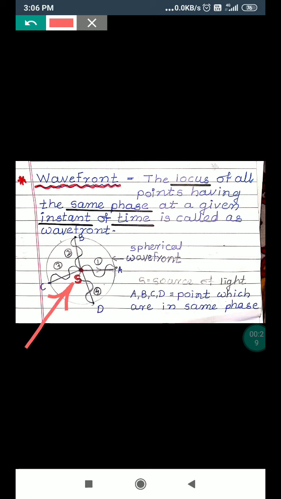Whenever there is a point source, the light will be emitted by that source in all possible directions. That point source of light will not emit the light only in one direction, but that light will get directed in all possible directions. And therefore, now we consider the wave. Consider first wave emitted by the source S.